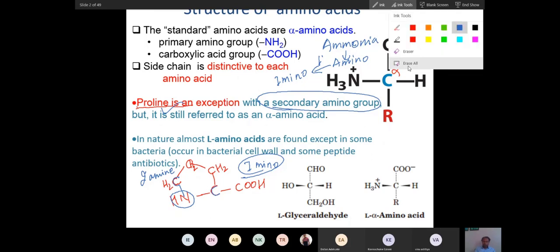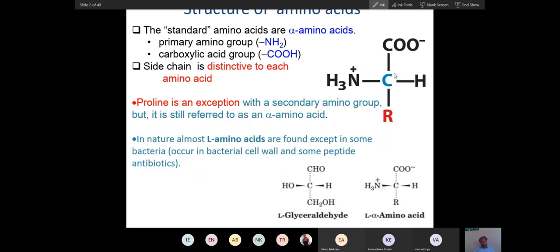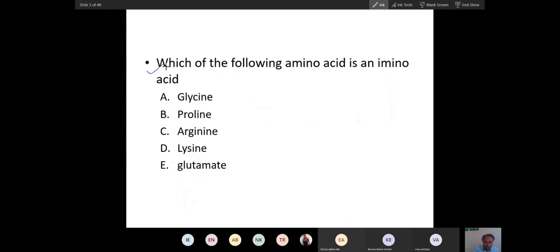Now, if you understood all about the general structure of amino acid, what it contains, about alpha amino acid, all amino acids being L amino acids, and that all amino acids have a primary amino group except proline, we will move to the next step. Just answer this question: which of the following amino acids is proline? You will easily answer this, because this is the only amino acid which has got a secondary amine.